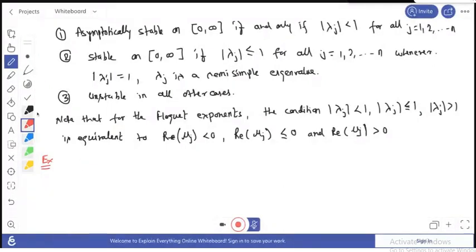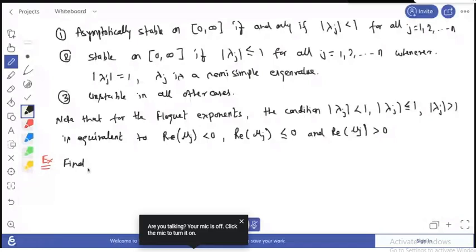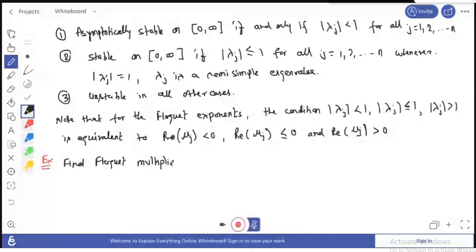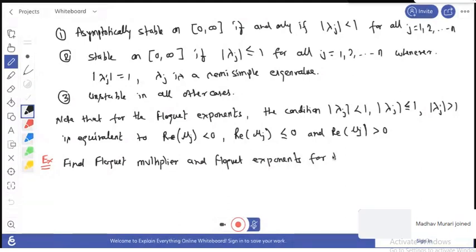Here is an example problem: find the Floquet multipliers and Floquet exponents for the following system, which is periodic, because of the Floquet form.